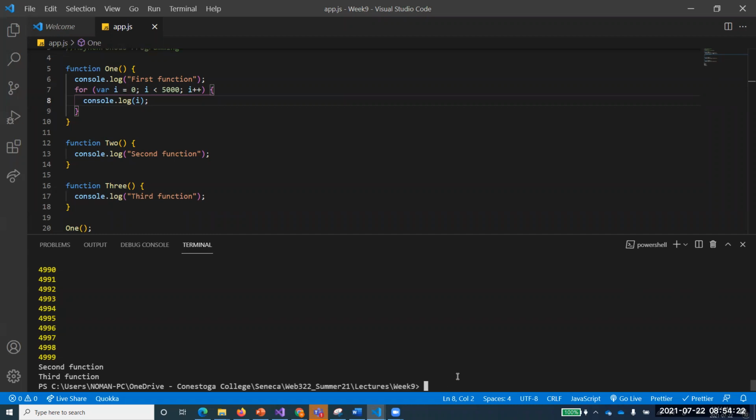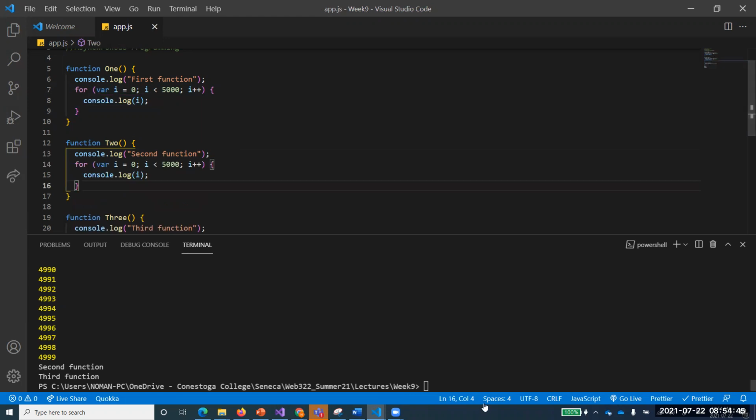What's going on again? The first function is executing and the second and third functions are waiting. Maybe this second function had nothing to do with the first function. So why in the world is this second function sitting there waiting for the first to complete? And the same goes with the third one. If the second one is also running for 5 seconds, or maybe 5,000, printing 5,000 numbers, for example, see what happens.